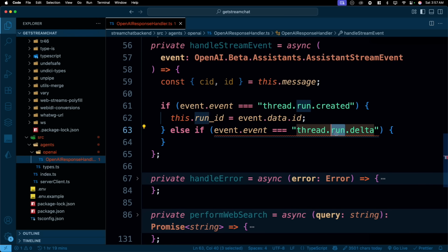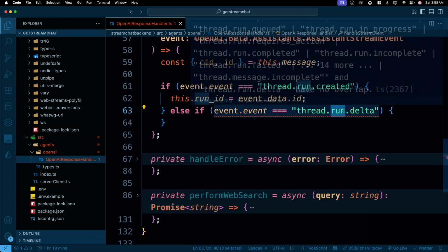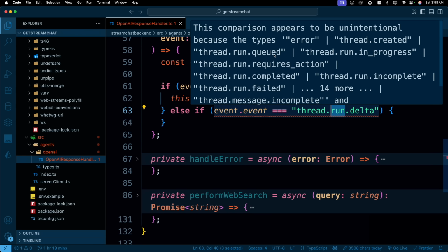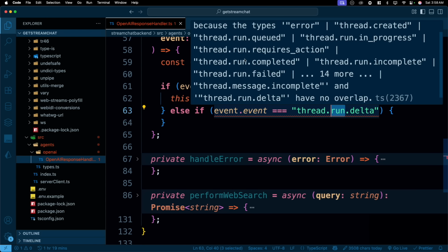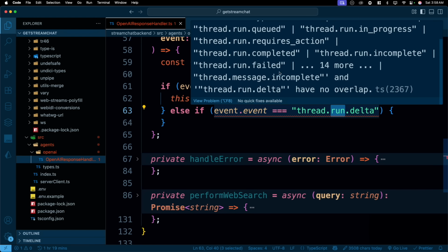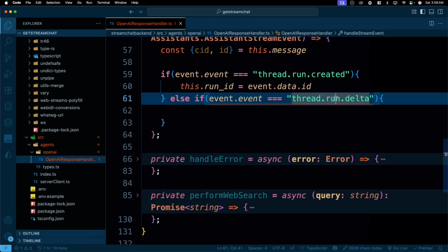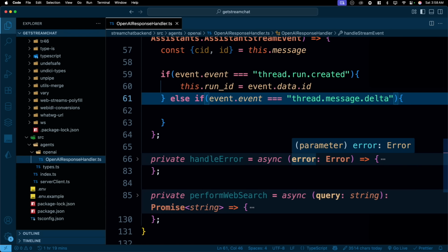There's another one similar. If you just hover over this, let me just show you where I actually found this. So if I hit Control Z, you'll see this. Now if you scroll this, you can see all the types of events that a thread run can have. So a thread run can be in the queue, it can be completed, failed, and all of that. And I was searching for where is the delta? I couldn't find that. Then I realized, oh, this is not run, it's actually the message, thread.message.delta, and then you see, all right, it is here. Sadly, that's in string, so it's very, very difficult.